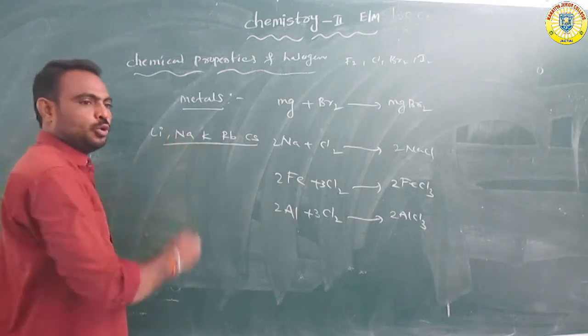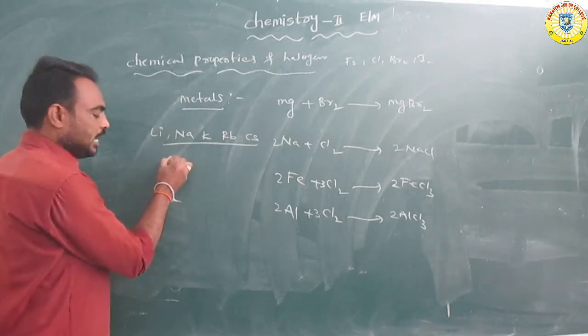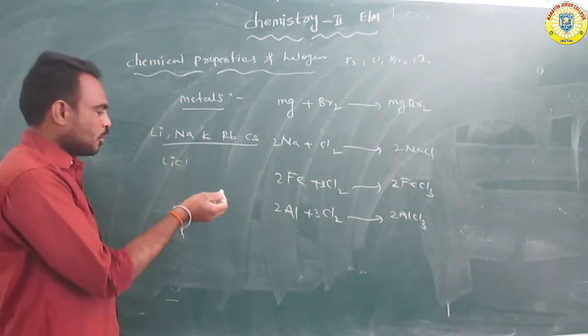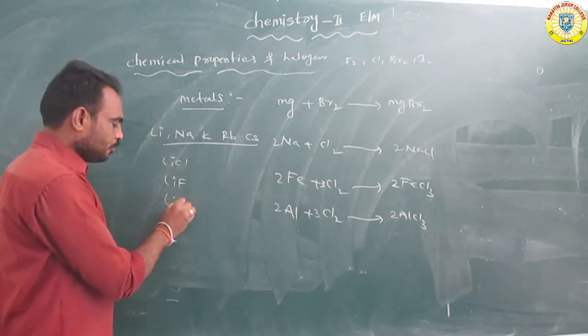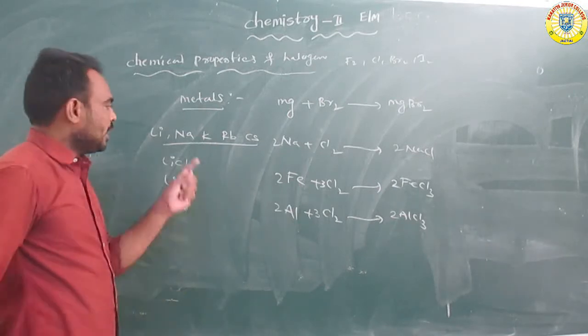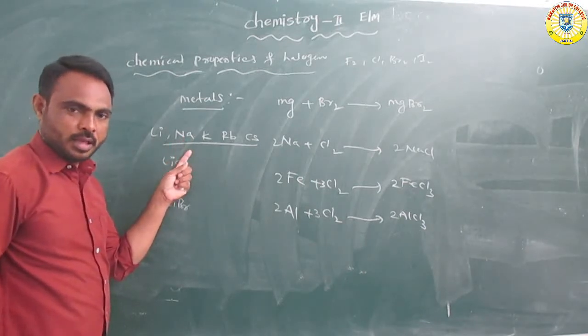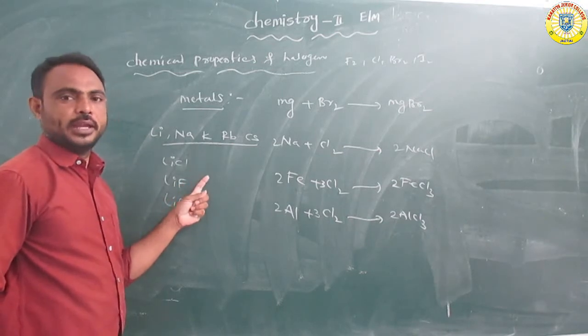These first group elements form, for example, lithium chloride, lithium fluoride, lithium bromide, sodium chloride, sodium fluoride, sodium bromide, or sodium iodide.